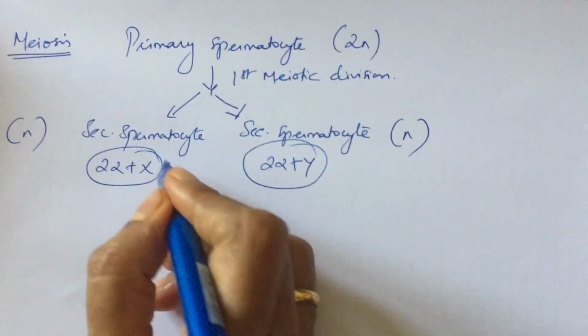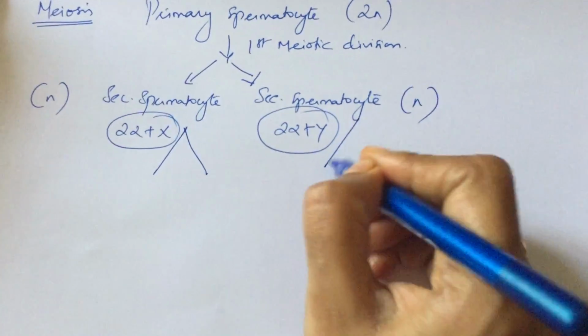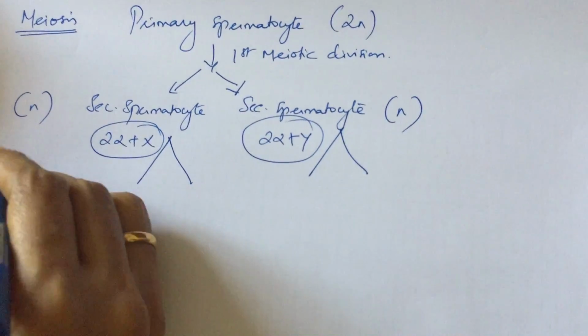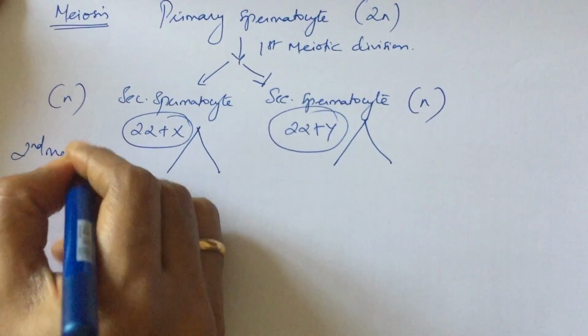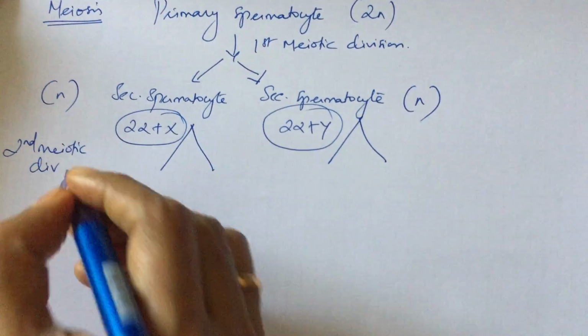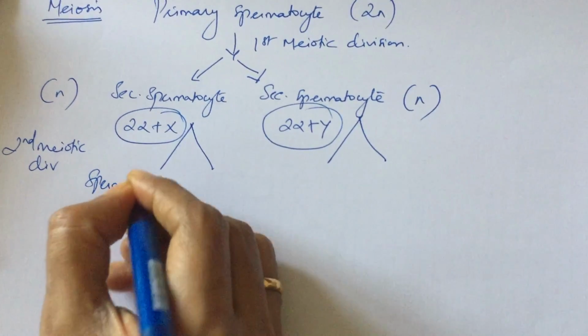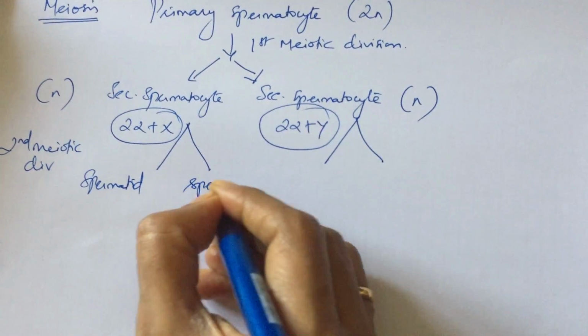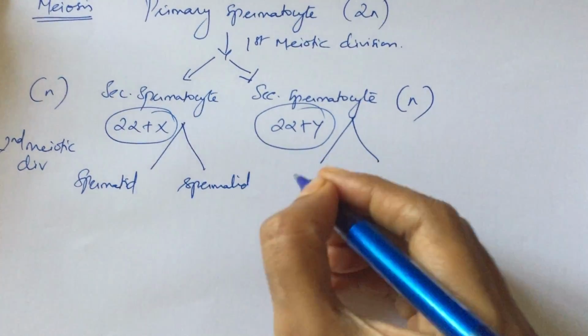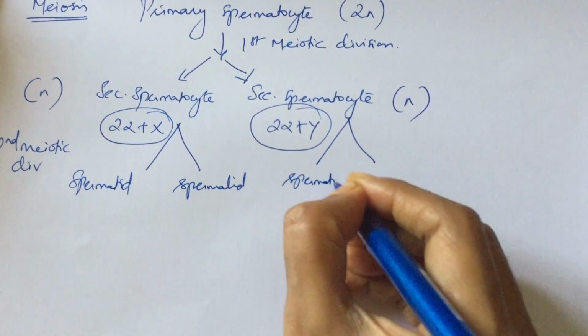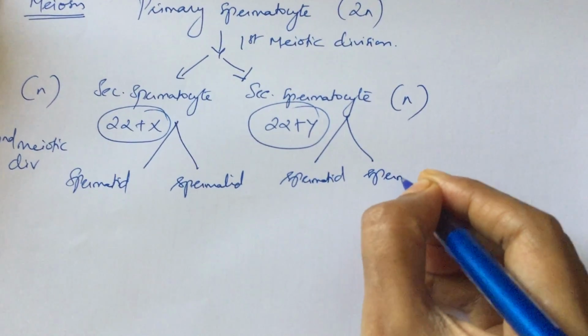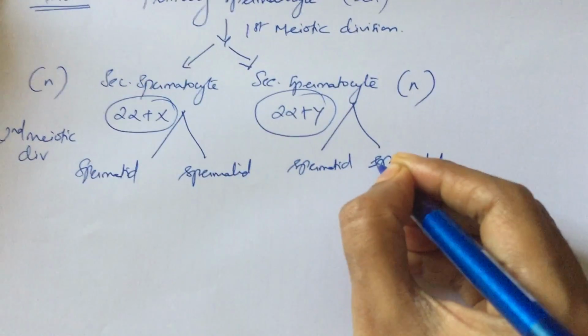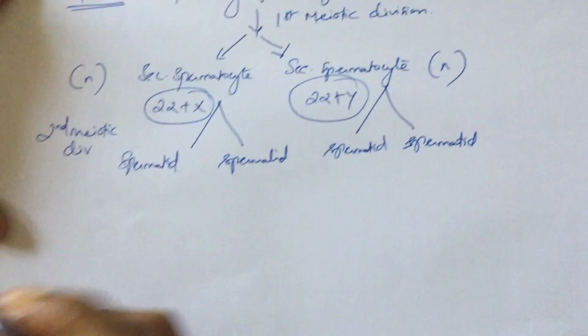Now each secondary spermatocyte will undergo the second meiotic division and give rise to spermatids. The second meiotic division does not result in further reduction of chromosomal number.